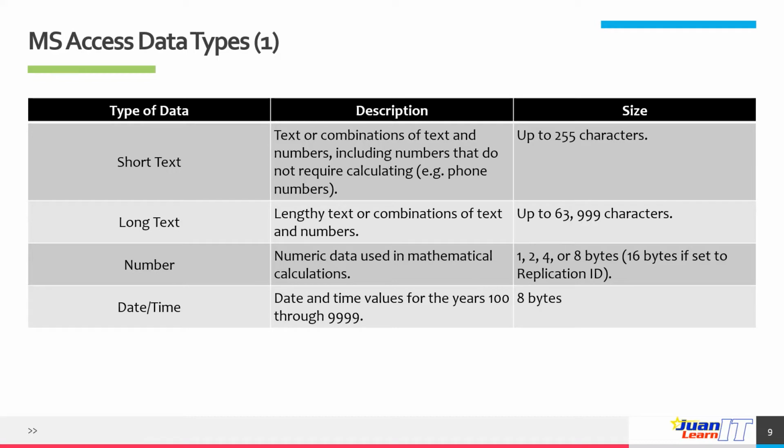You also have a data type specifically for date and time. Date and time values for the years 100 through 9,999, and the size is 8 bytes. So these are the first 4 data types that we can use when we create a field in Microsoft Access.